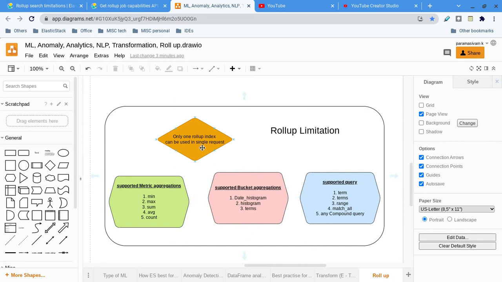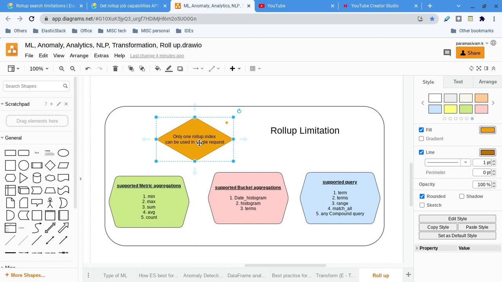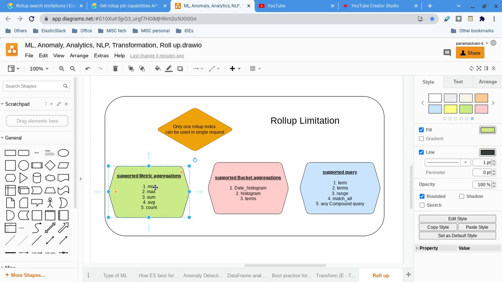First, about search. Only one rollup index can be put in a single search request. For metric aggregations, it supports min, max, sum, average, and count. Even median is not supported. Only these metric aggregations are supported.